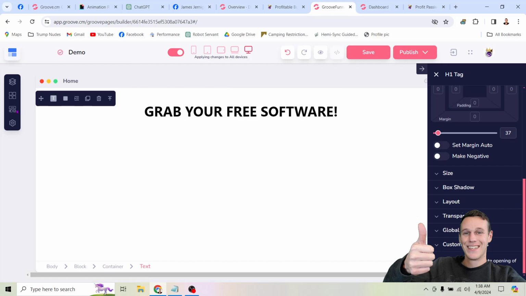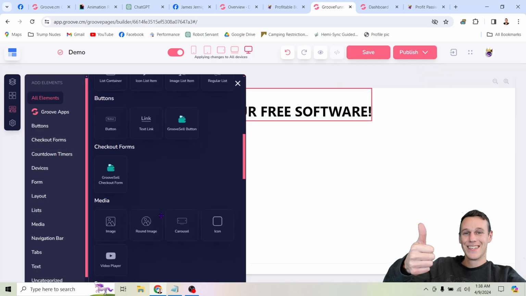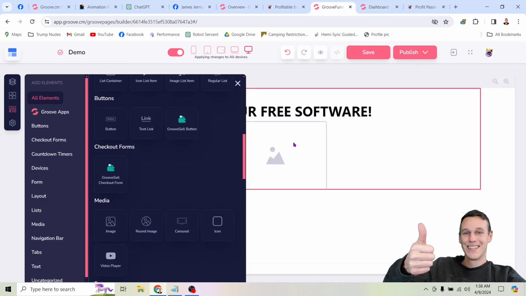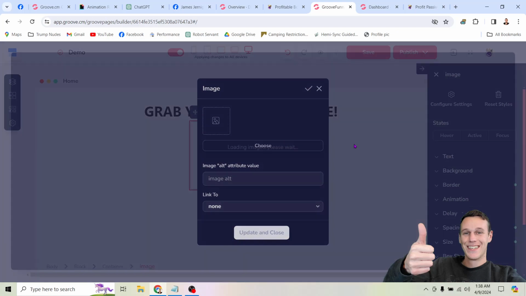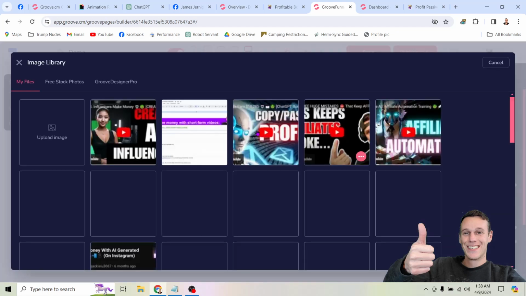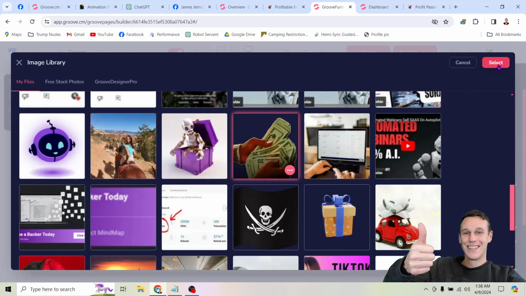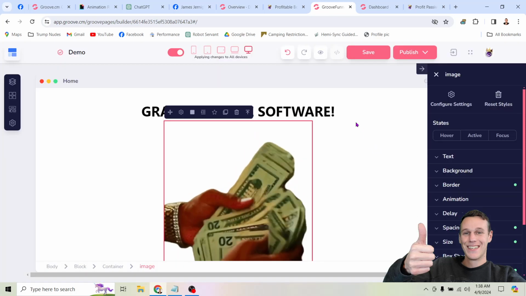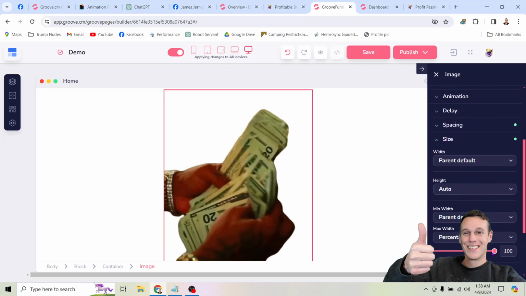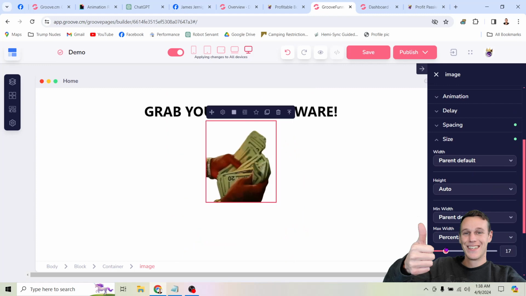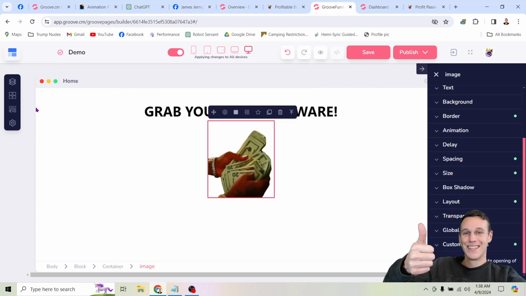So now the next thing I might want on this page, if I come over to elements, let's say we put an image next. All right, so it's going to place a little image here. So then we just click the settings, choose which image we want. So I'm going to come in here and select one of my images. Let's go with this money one. Why not? Just keep things simple. There we go. And again, all of the options for adjusting the size and the spacing and everything like that is right over here in this little menu. So we'll make that a little smaller. Grab your free software. All right, that looks cool.